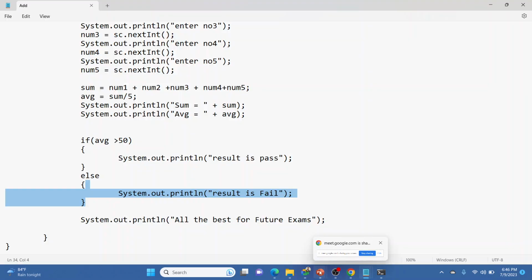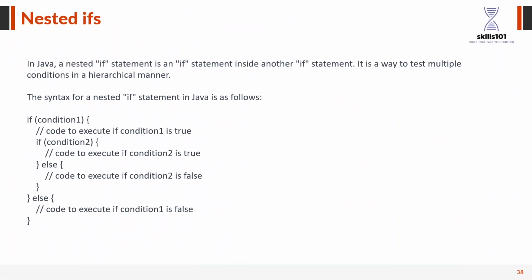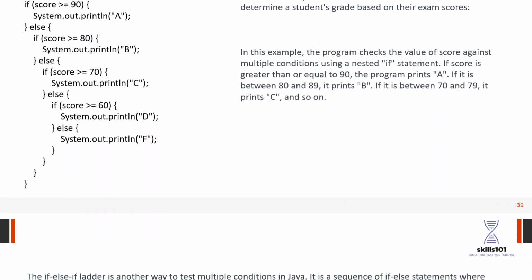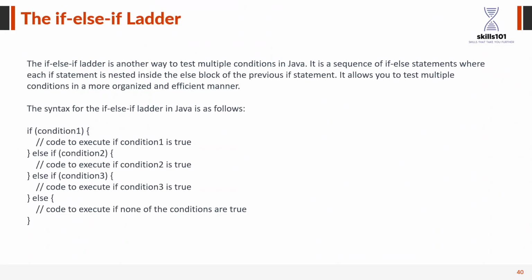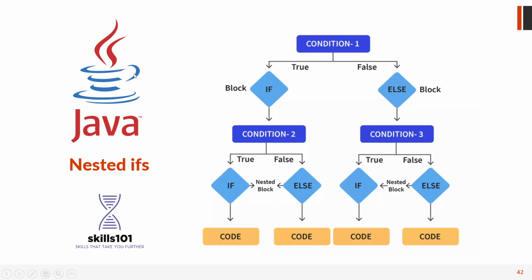So what is a nested if else statement? We'll see. In a nested if else statement, we can use multiple ifs and multiple elses. So if one statement, then another if statement in between that code, then another if else. So multiple if else, nested if else, and the if else ladder also. So this is the nested ifs flow chart.